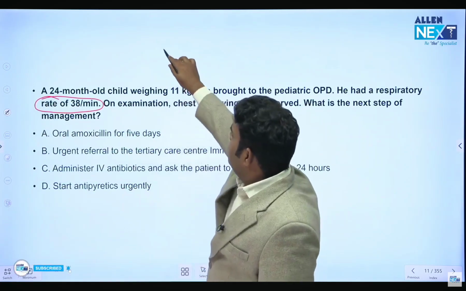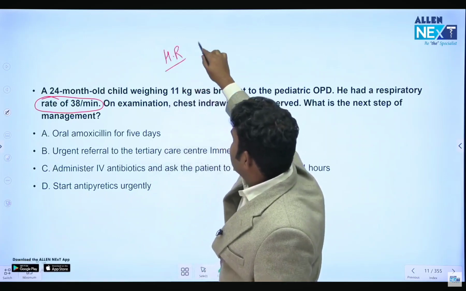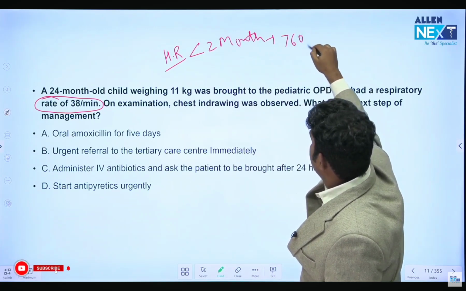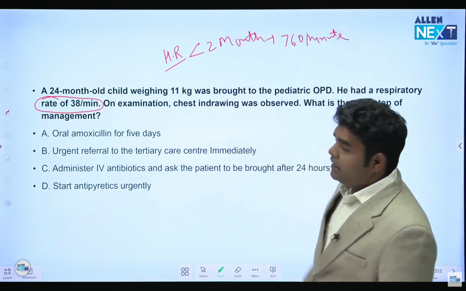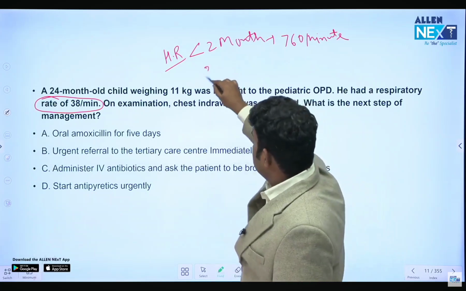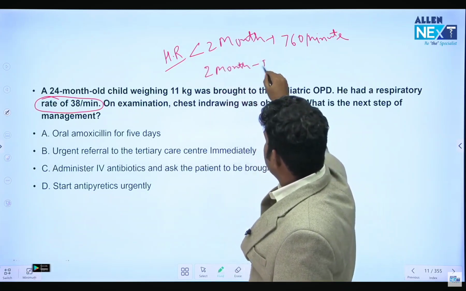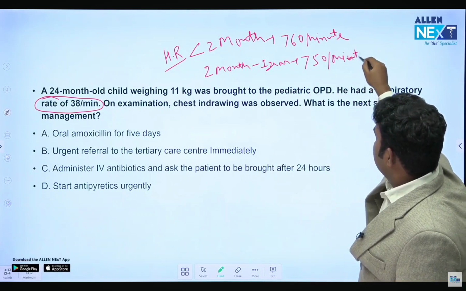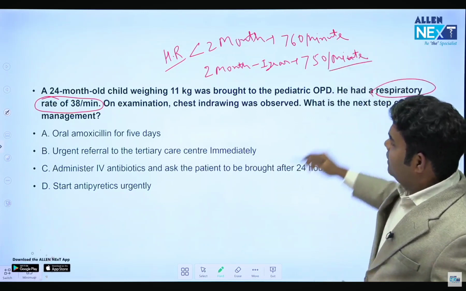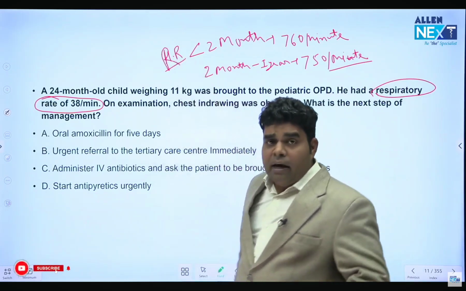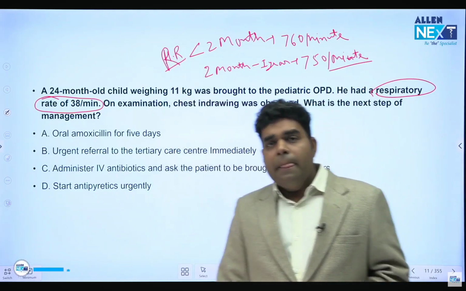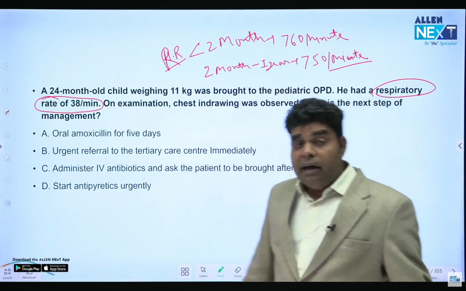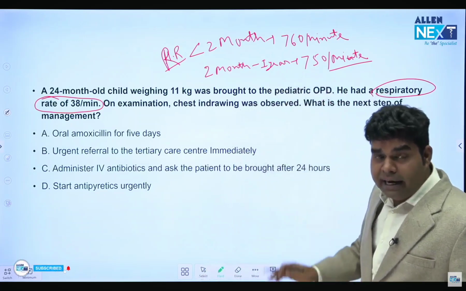So for this, remember, if it is less than 2 months, a rate of more than 60 per minute is considered fast breathing. If it is 2 months to 1 year, more than 50 per minute respiratory rate. Not heart rate, respiratory rate, sorry, very sorry for that. Fast breathing we are talking about, so we have to talk about respiratory rate. Respiratory rate more than 60 for less than 2 months. For 2 months to 1 year, more than 50 is fast breathing.